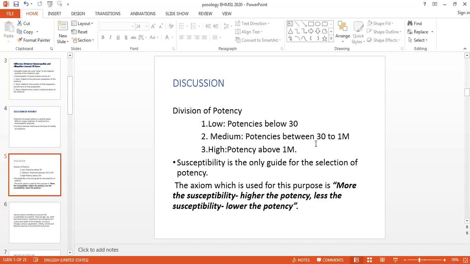But Dr. Kent, जो Dr. Hahnemann के बाद आए, got frustrated by using the lower potencies. So he started the higher potency. 1M उन्होंने शुरू की, 1M, 10M, higher potencies he used to give the medicine. So in this way हमको higher potency के भी advantages disadvantages मिले, हमको lower potency के भी advantages disadvantages मिले.